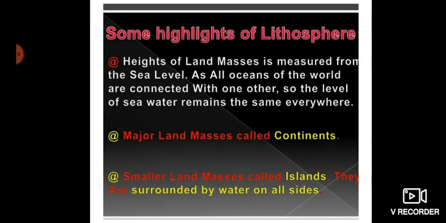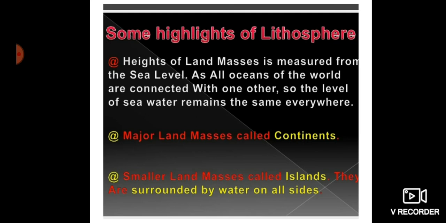Okay, here are some highlights of lithosphere. Heights of land masses are measured from the sea level. As all oceans of the world are connected with each other, the level of sea water remains the same everywhere. So how do we come to know the height of a particular land area? We come to know because we measure that height from the sea level.